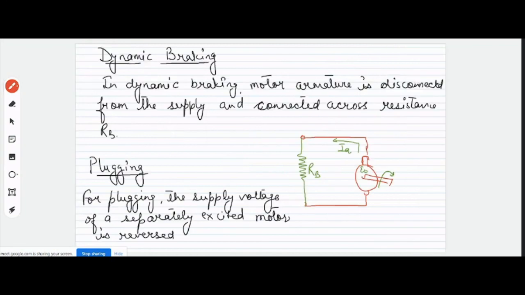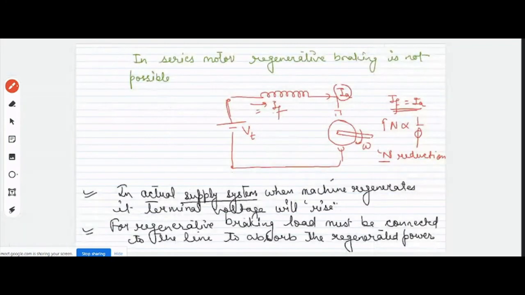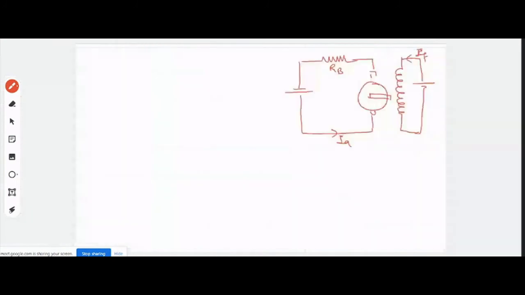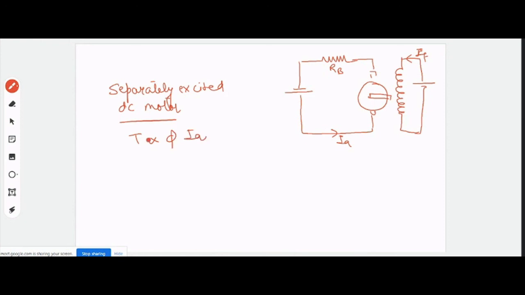In all the cases, you could have seen that we tried to reverse the polarity of the current, because for a separately excited DC motor, the torque is proportional to phi Ia, but in this case phi remains constant, so the torque is proportional to Ia.